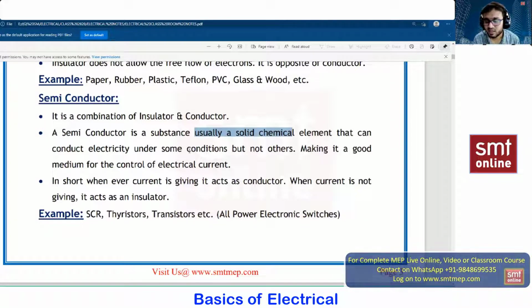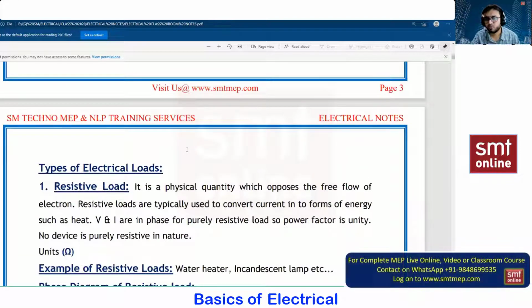So in short, it is a very good medium for the control of electrical current. You can control even a milliampere of current with these semiconductor devices. Whenever current is given, it acts as a conductor. Whenever current is not given, it acts as an insulator. I hope it's very clear regarding the semiconductor. The best example is all your electronic switches. Like we have thyristors, transistors, SCR, silicon controlled rectifiers. We have hundreds of electronic switches, and all of those are semiconductor devices. I hope till here it's very clear for everyone.